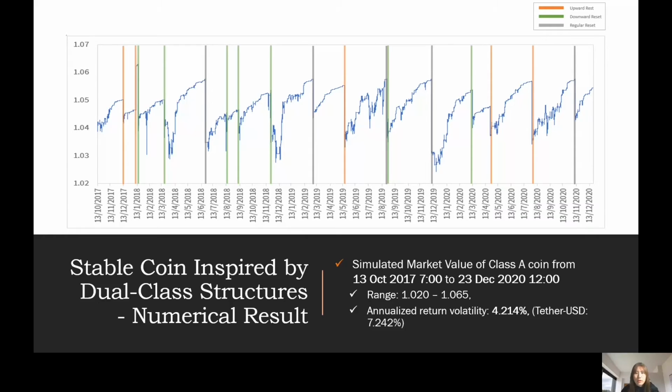The annualized return volatility of Class A coin is 4.124%, which can be considered stable when compared to the annualized return volatility of the well-known stablecoin, Tether USD, which is 7.242%.